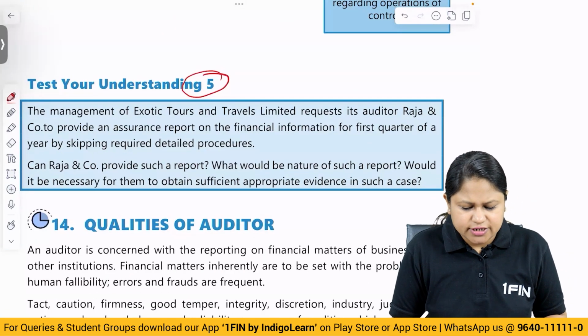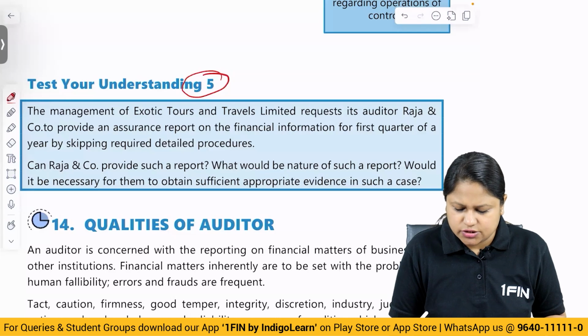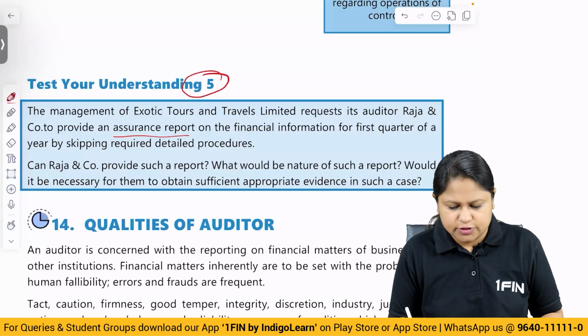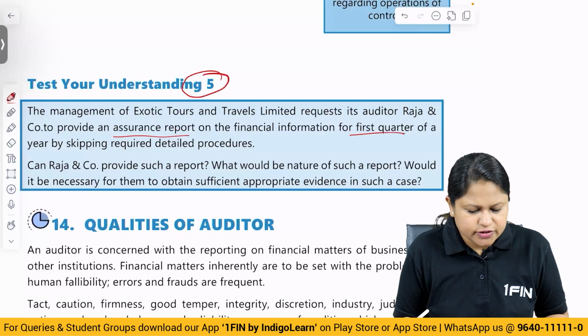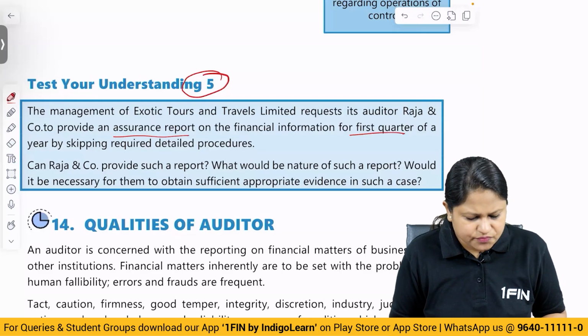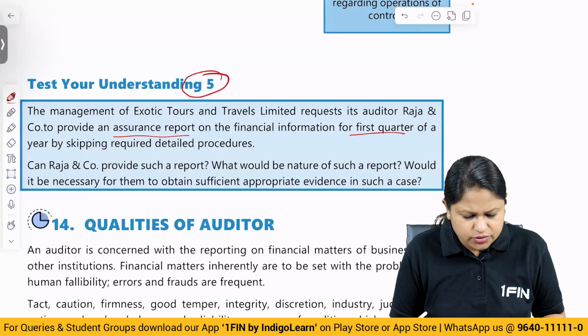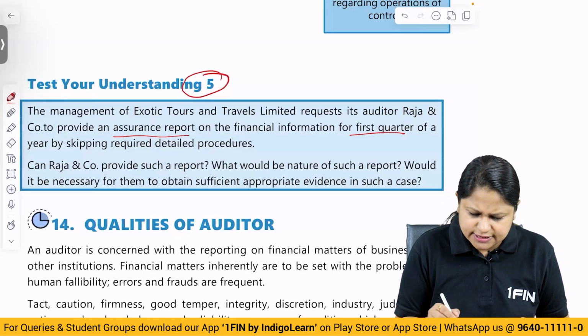The management of Exotic Tours and Travels Limited requests its auditor Raja and Company to provide an assurance report on the financial information for the first quarter of a year by skipping required detailed procedures. Can Raja and Company provide such a report? What would be the nature of such a report? Would it be necessary for them to obtain sufficient appropriate evidence? The answer to that is yes.